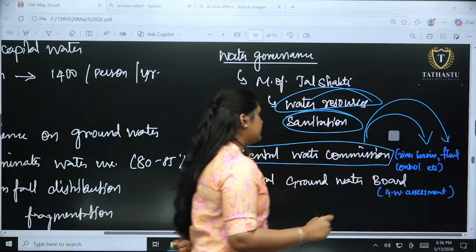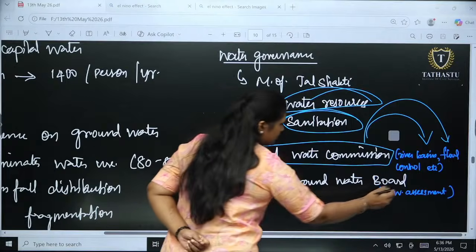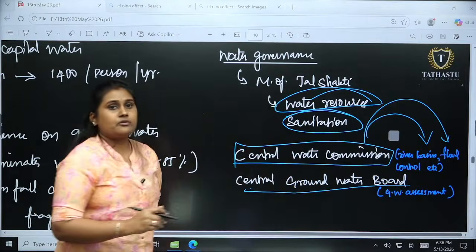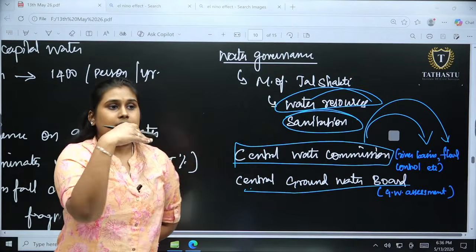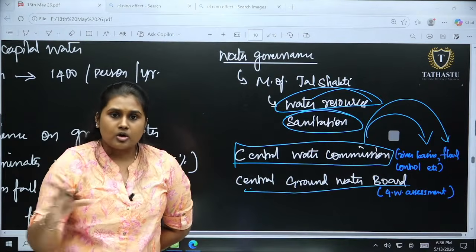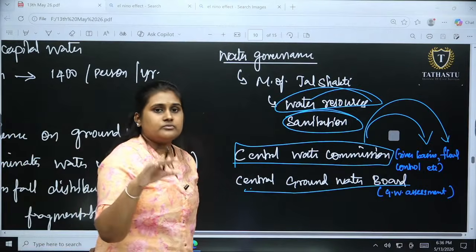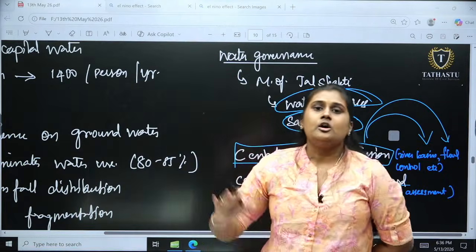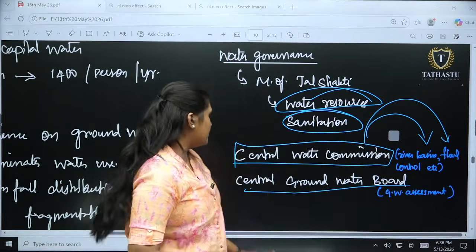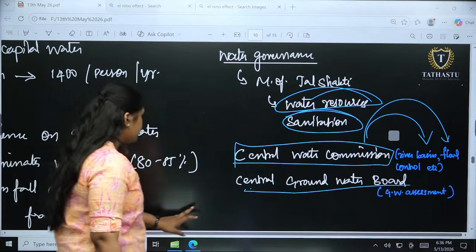The Central Groundwater Board takes care of the complete assessment: earlier how much has been used, for how long we will have the water table, for how many years this water will be sustainable for us. All these assessments are done by the Central Groundwater Board. So that is the important thing.